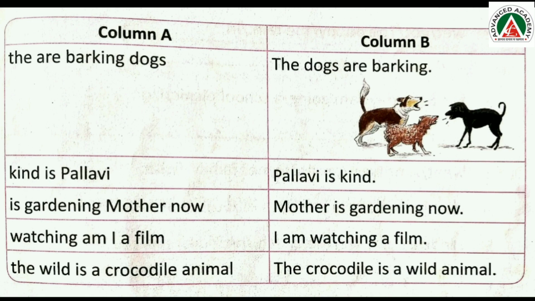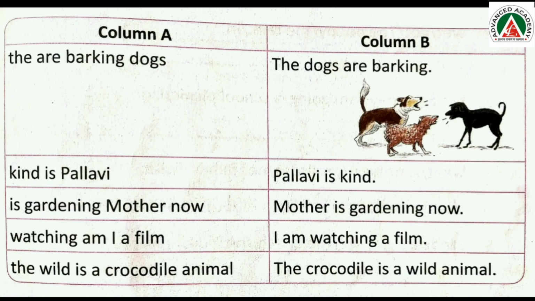Column A, is gardening mother now? Column B, mother is gardening now. Column A, watching am I a film? Column B, I am watching a film. Column A, the wild is a crocodile animal. Column B, the crocodile is a wild animal.